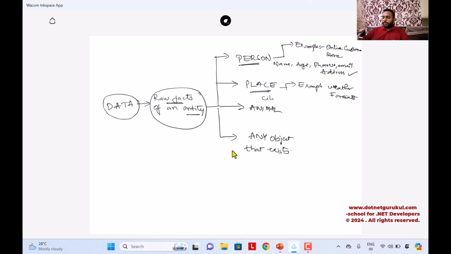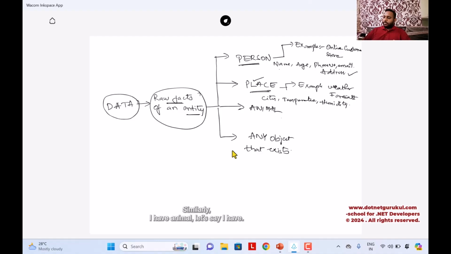I have the temperature of that particular city and the humidity of that particular city. So city, temperature, humidity are the raw facts of a particular entity called place, right?